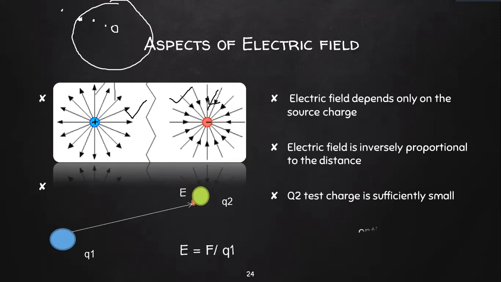The test charge Q2 which we consider is always considered sufficiently small, a very, very small amount of charge. And if I have more charges, or if I have continuous charges, I simply integrate. Integrating is nothing but summing up everything.